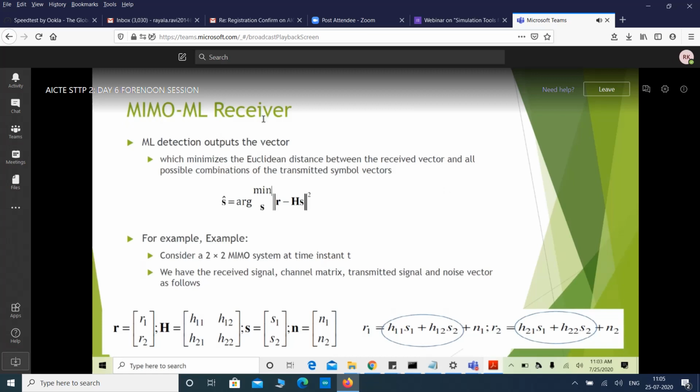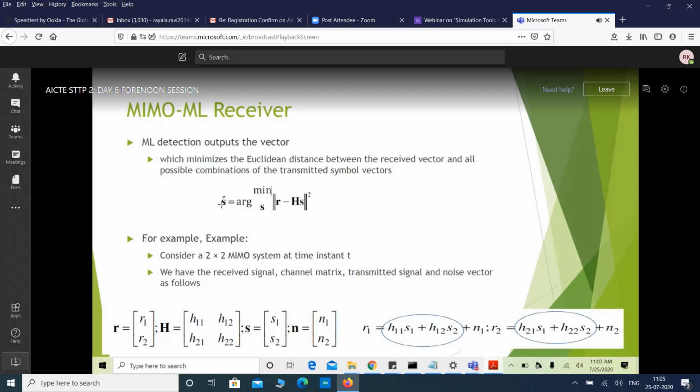ML receiver is the optimal receiver, means that is the best receiver which can achieve best performance among the existing receivers. What it does is it minimizes the Euclidean distance between the received vector and all possible combinations of the transmitted vectors.